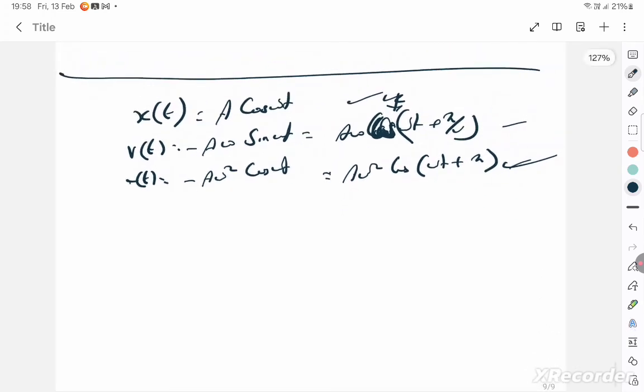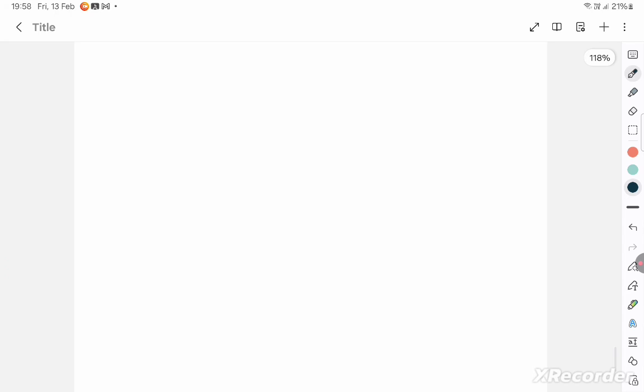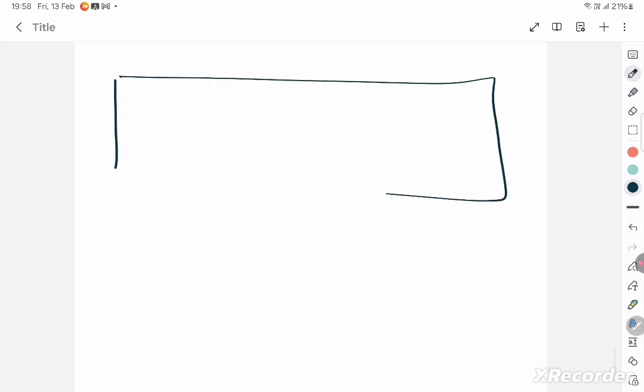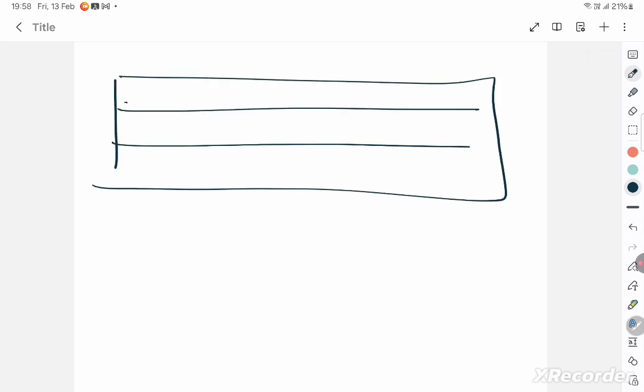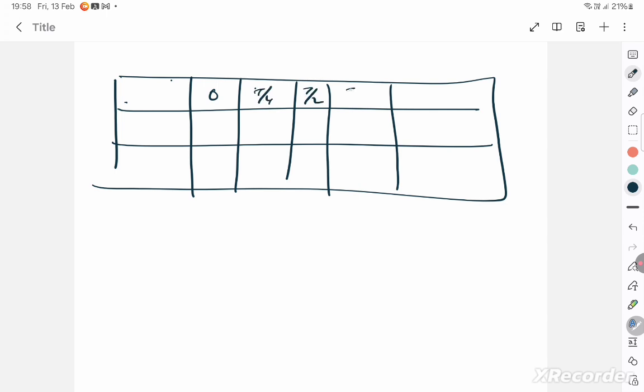Now they'll ask you to plot this, okay. First of all, this graph is so important. This tabular column is also important. So this is for time 0, then T by 4, then T by 2, then 3T by 4, then T. One full time period gets broken down like this. Similarly, you can also write it in terms of radians. Radians means 0, pi by 2, pi, 3 pi by 2 and 2 pi. The entire time period in terms of radians, correct?